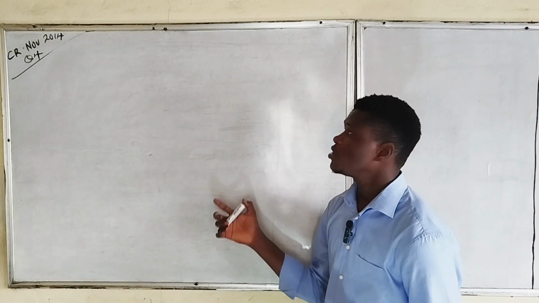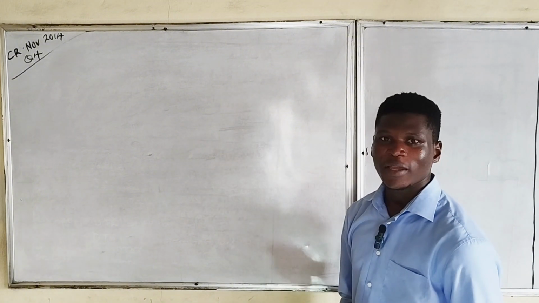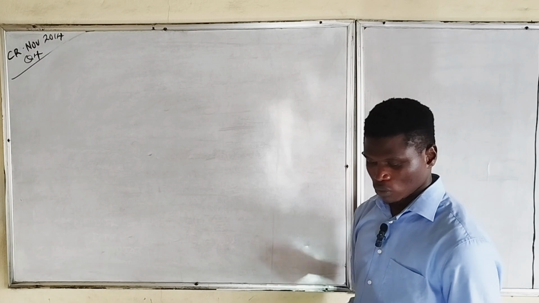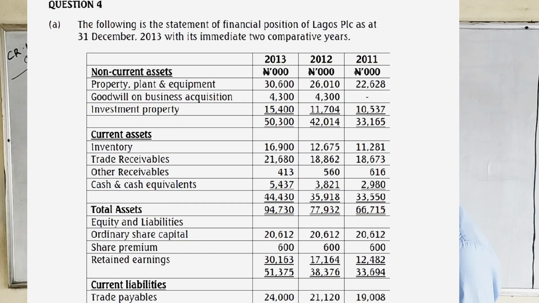So the second question is taken from ICAN Corporate Reporting November 2014, question 4. The following is the statement of financial position of Lagos PLC as at 31st December 2013 with its immediate two comparative years.